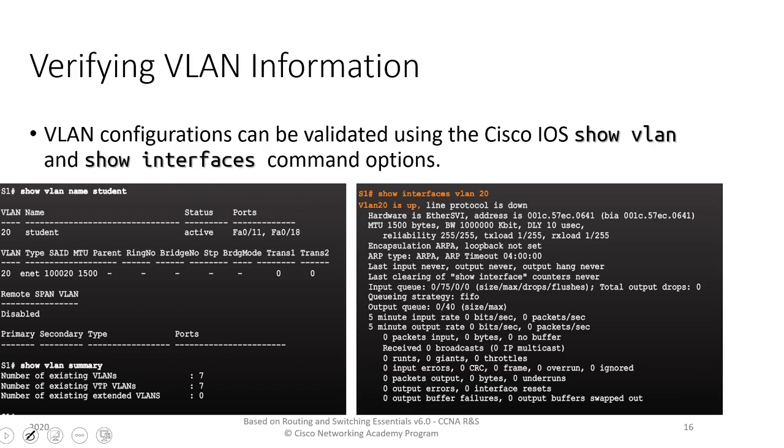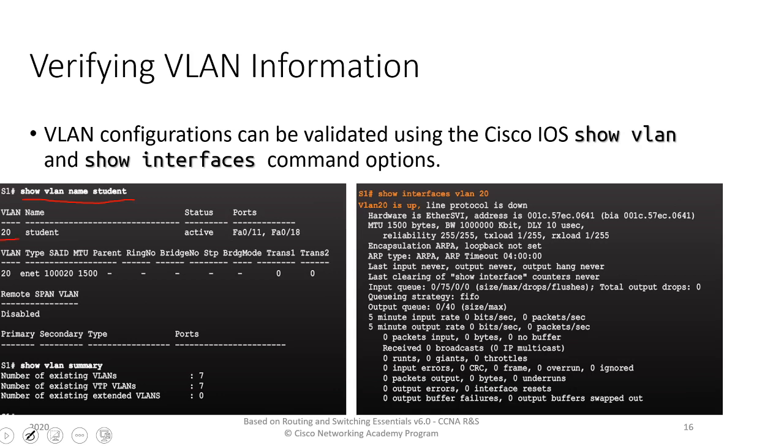Once we create VLANs, we may want to verify what devices are attached to that VLAN, or what interfaces are configured for a particular VLAN. If we do the command show VLAN name and give the name, it will list out the information about that VLAN.